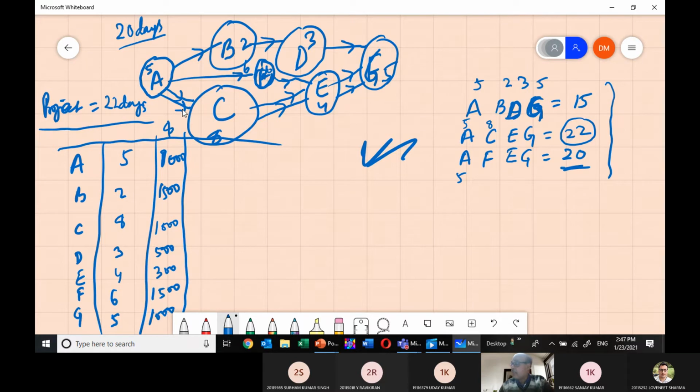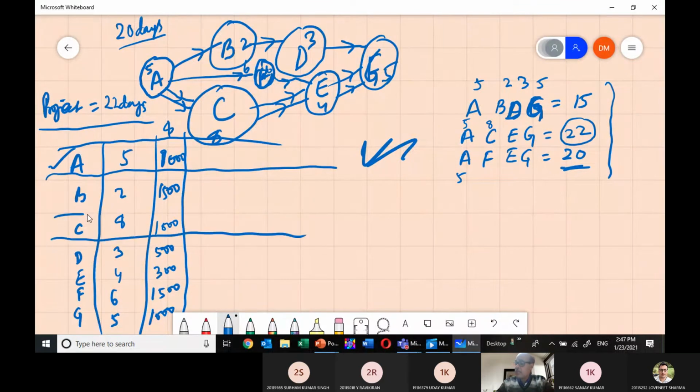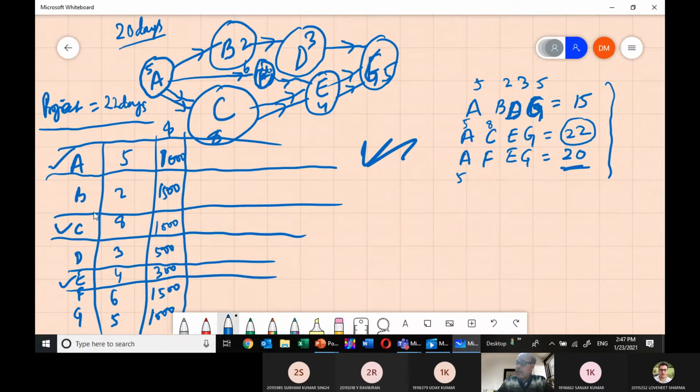So my critical path is A, so I am identifying A. My critical path C, so I am identifying C. And my critical path E, I am identifying E. Am I clear? And my critical path G, I am identifying G. We will work only on these activities and we will find out the cost per day. Please tell me the cost per day.